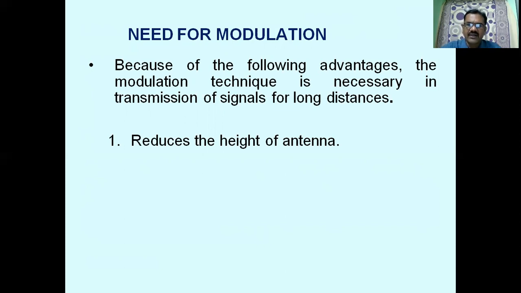Number one, it reduces the height of the antenna. Without modulation, we require very large antenna heights, which is not practically possible. In order to reduce the height of the antenna, the message signal is modulated by means of a carrier. We will discuss each and every point in detail.